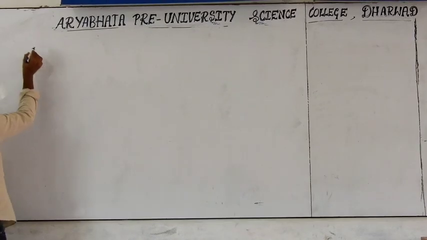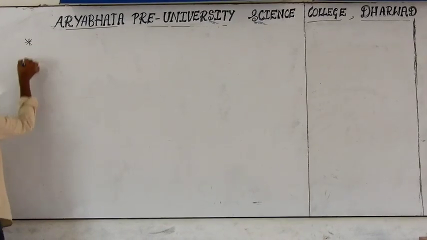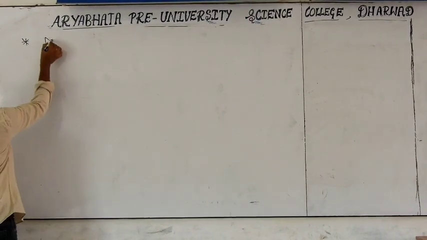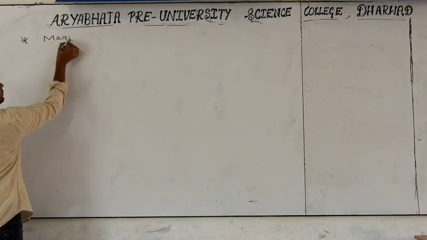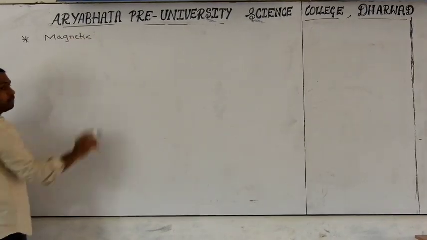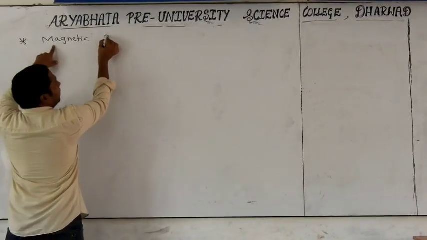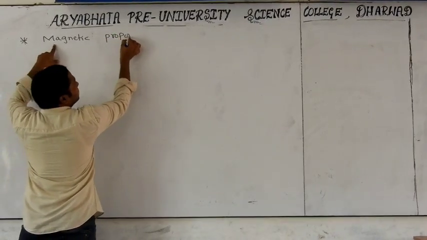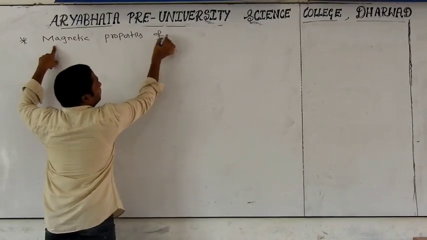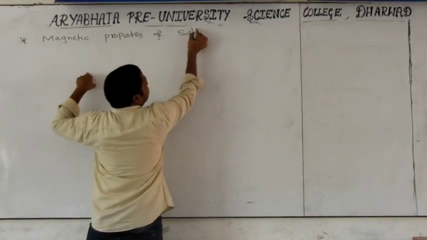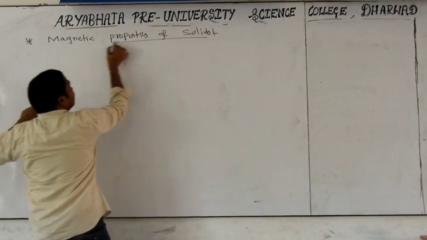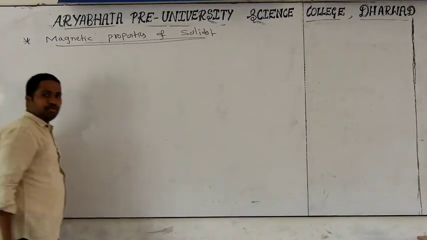Okay. Now we are discussing the last concept in this, which is magnetic properties. Yesterday we discussed the electrical properties of solids. Now we are discussing the magnetic properties of solids. We will discuss the maximum information carefully.